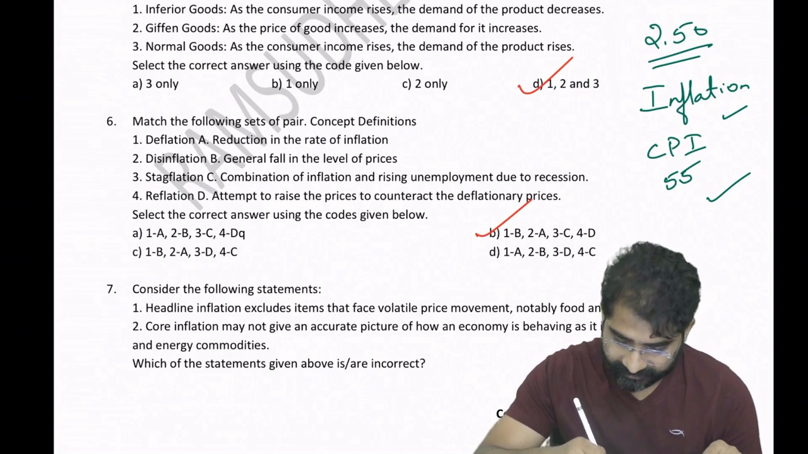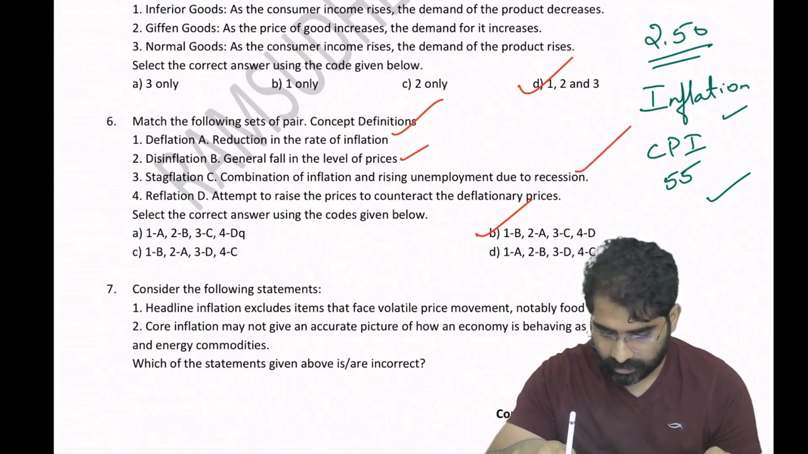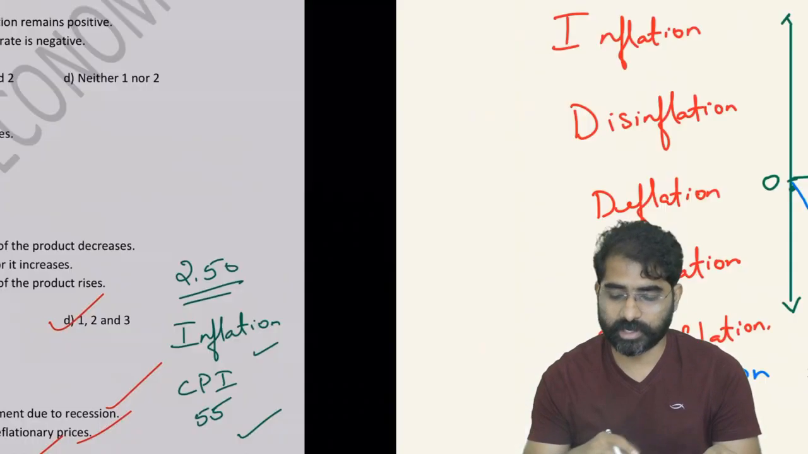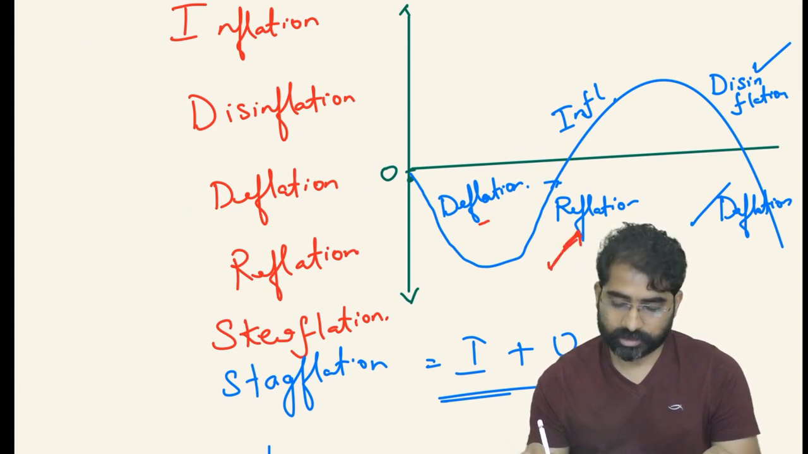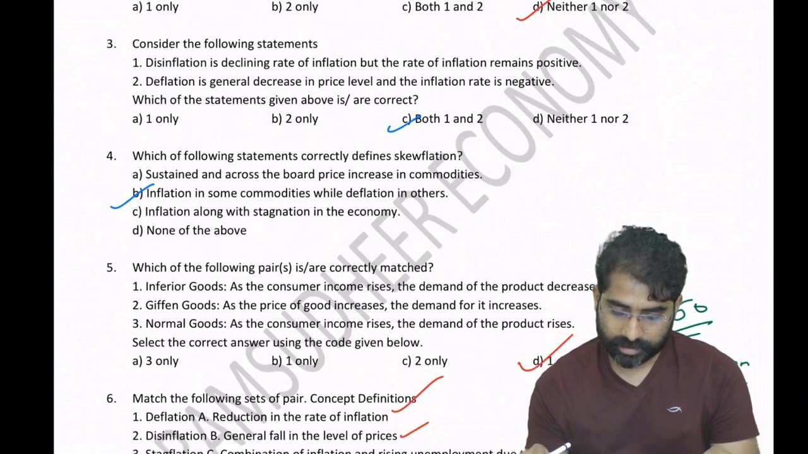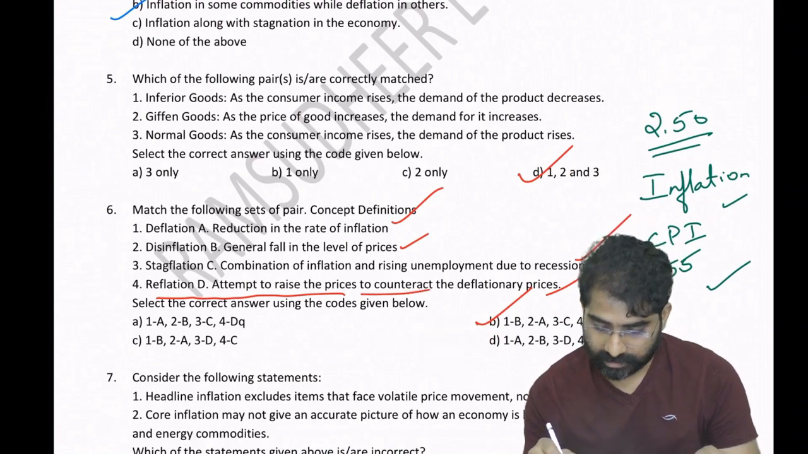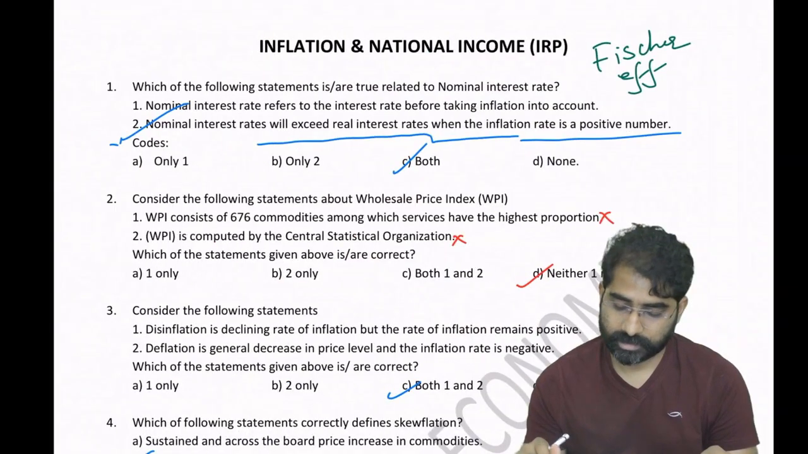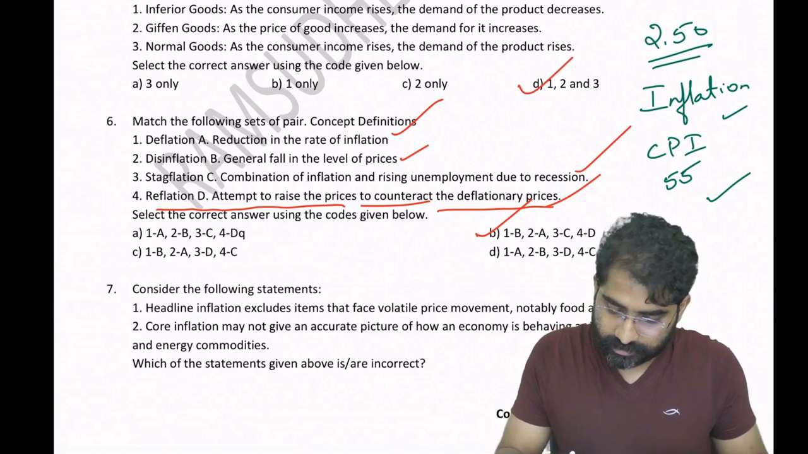Deflation is a general fall in the level of prices. Disinflation is a reduction in the rate of inflation. Stagflation, same. Reflation is also that: after deflation, you remember the graph which I have drawn, after the deflationary pressure you have the reflation here. Reflation is an attempt to raise the prices to counteract the deflationary price. Okay, good. Now.